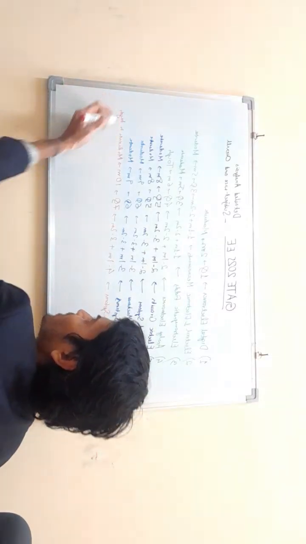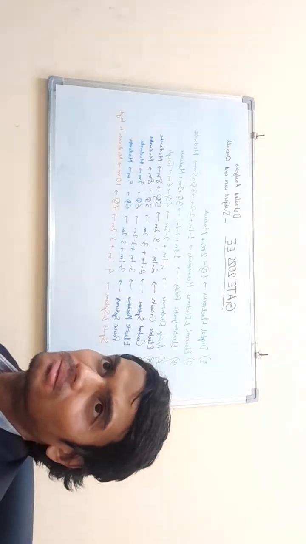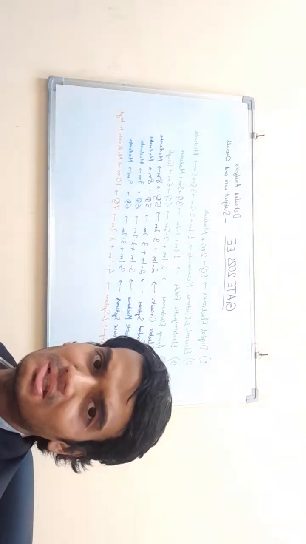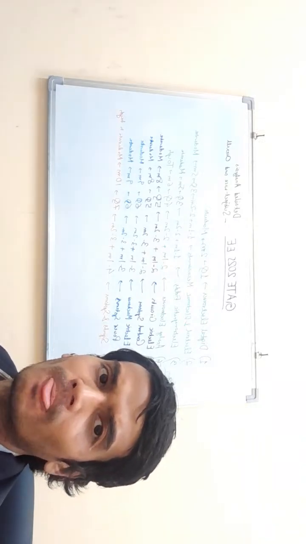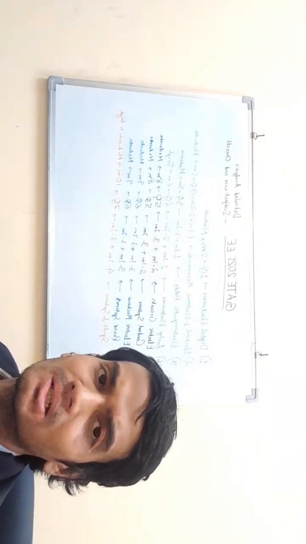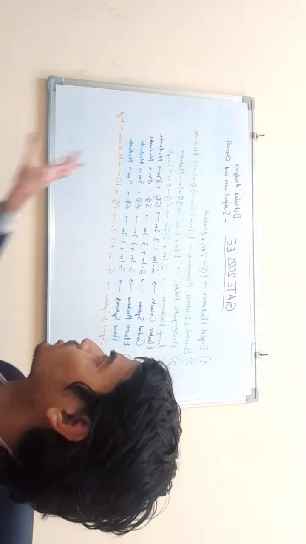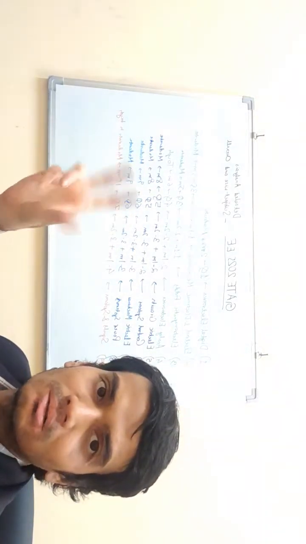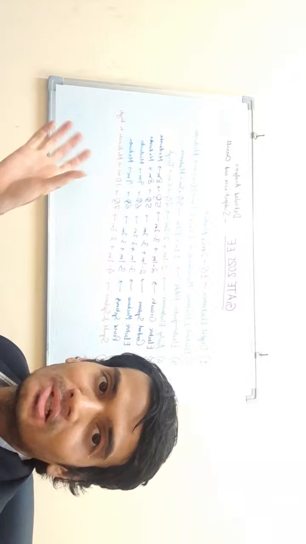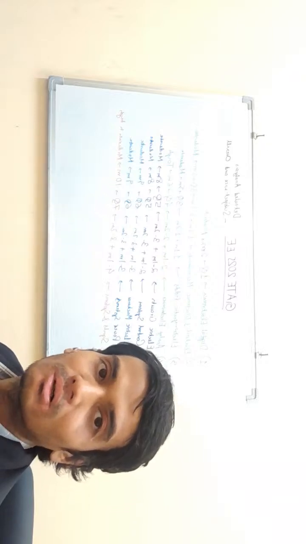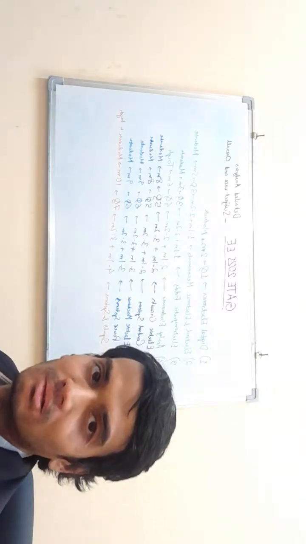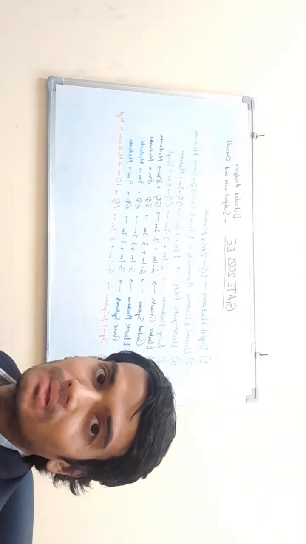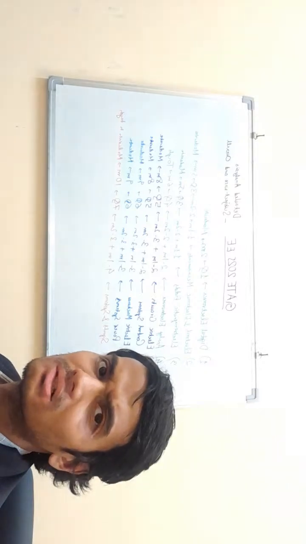Questions were derived from different topics like basic LTI systems, discrete and continuous, properties of delta function, properties of LTI systems. Other than that, convolution property, that the convolution of two signals, if integrated, is equal to the product of their areas. That property will be used, and all those things were asked.